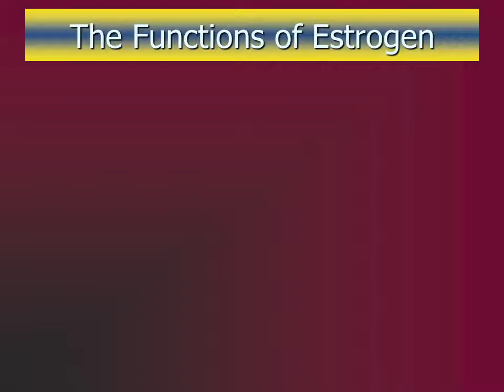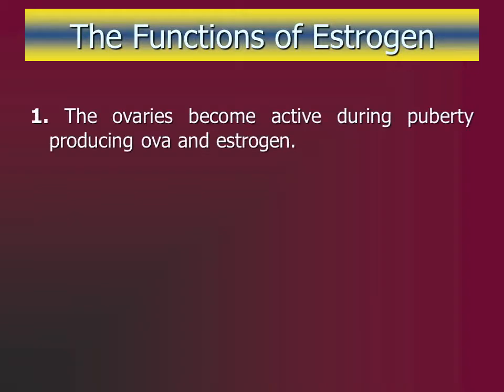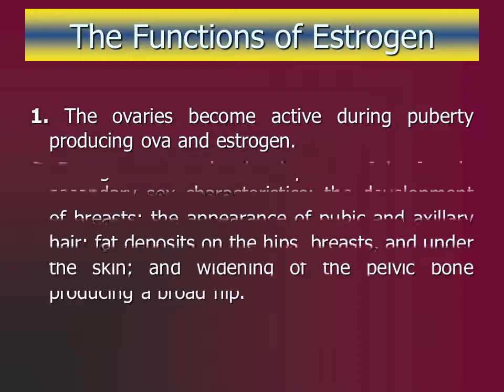The functions of estrogen. The ovaries actually produce several types of estrogens: estradiol, which is the most abundant and is mainly responsible for the effects of estrogen on the body, and estrone and estriol. The ovaries become active during puberty, producing ova and estrogens.